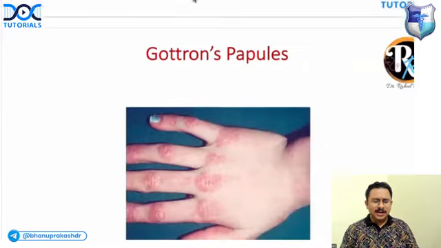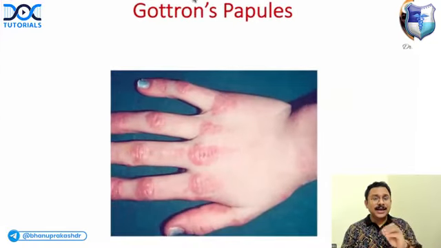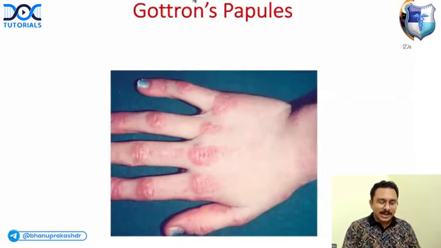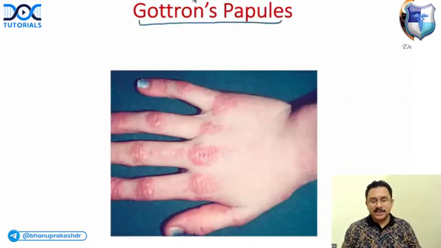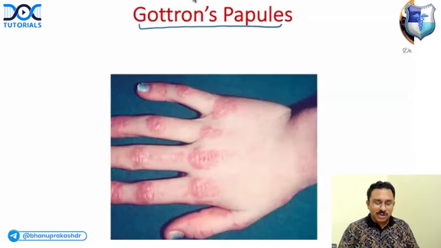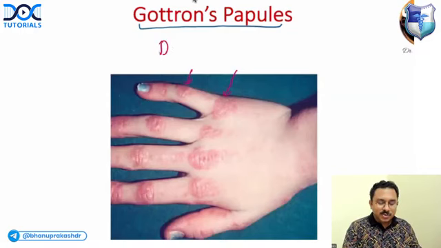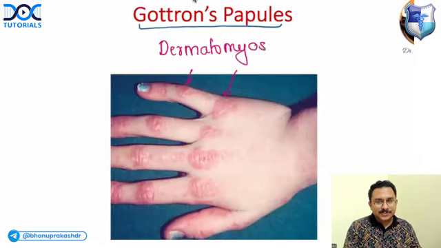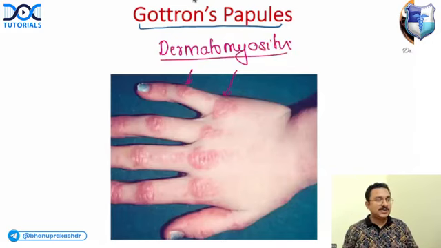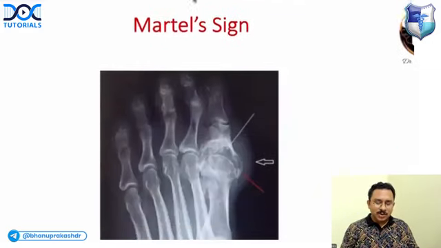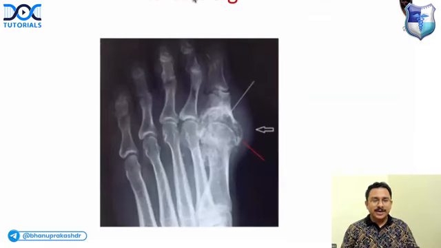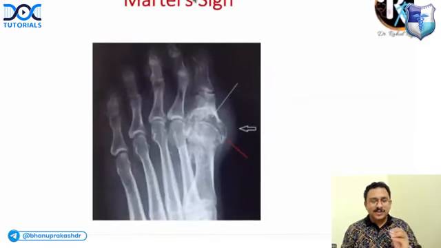Okay. And then if you get a clinical scenario of a patient who is having proximal muscle weakness, and there are certain papules like this. These are called Gottron's papules, which are erythematous papules over the knuckles. So if you get this, what is the diagnosis? It is dermatomyositis. Okay, right.